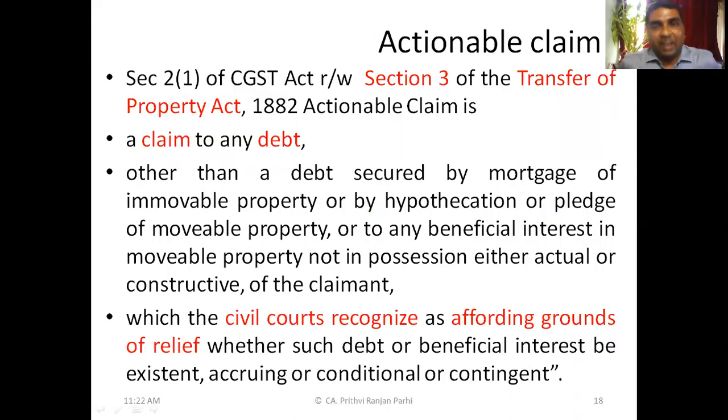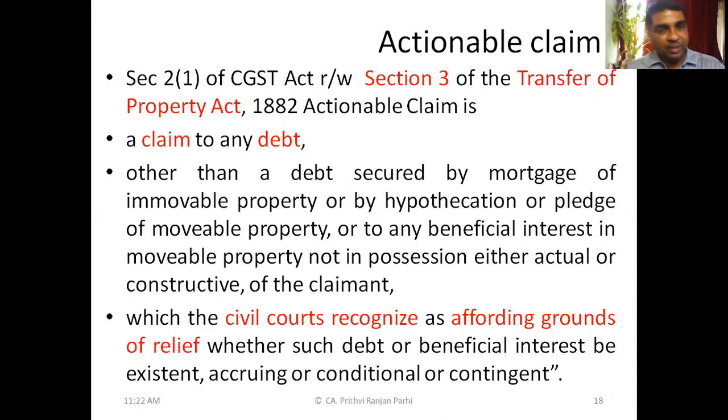Next definition is actionable claim. As I told you initially, section 2(1) of the CGST Act has to be read with section 3 of the Transfer of Property Act to understand the meaning of actionable claim.